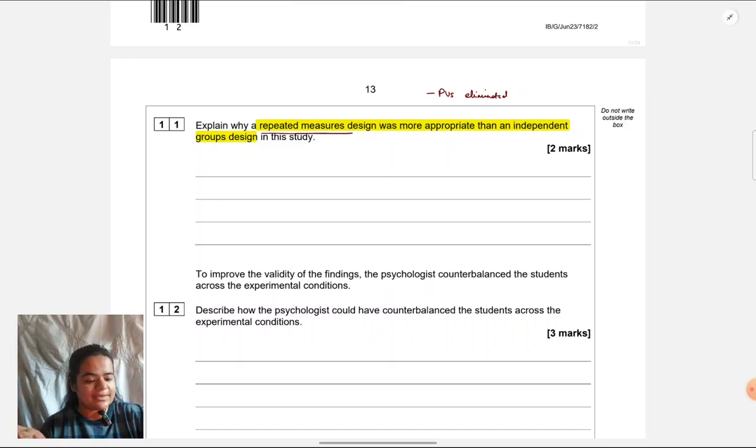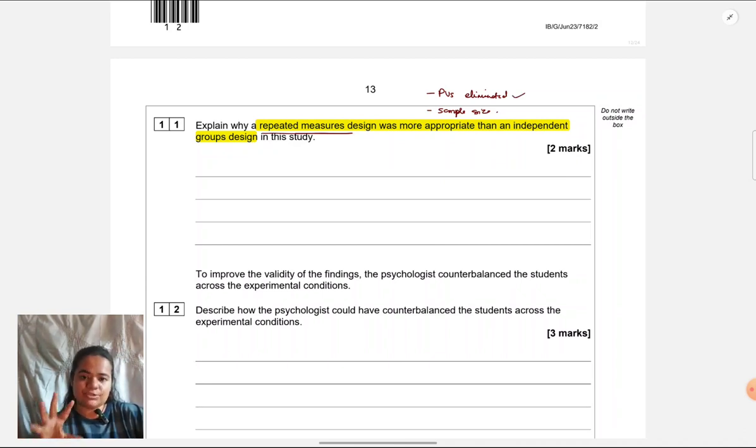Another is the sample size required is lesser, which is of practical convenience to researchers, because if they can get a smaller sample size, it becomes easier for them to conduct the study. Right now, I would go for participant variables are eliminated or individual differences are eliminated, because that's the key strength.